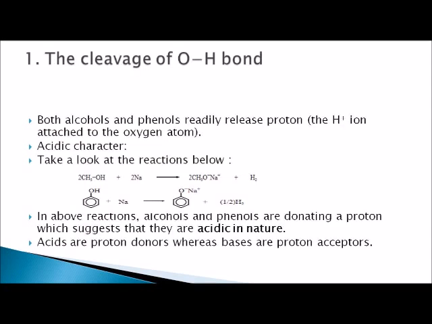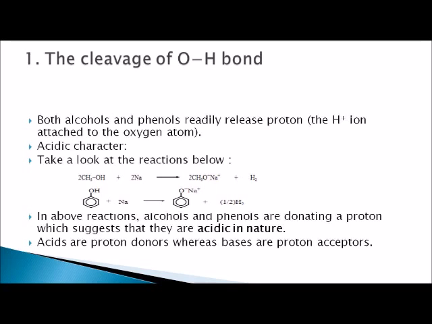Number 1. The cleavage of the OH bond. Both alcohols and phenols easily release a proton. The H+ ion is released from the oxygen atom. This shows that they show acidic character.